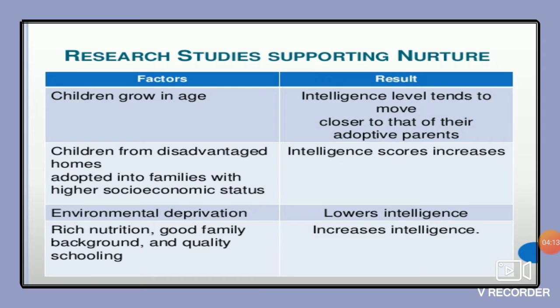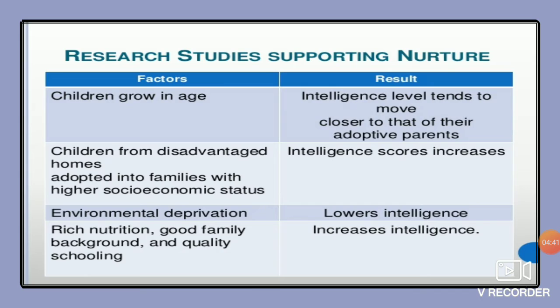Studies on adopted children show that when the child was adopted, initially their intelligence level was similar to that of their original parents, but since they were living with their adoptive parents, with time, with age, their intelligence matched with their adoptive parents.